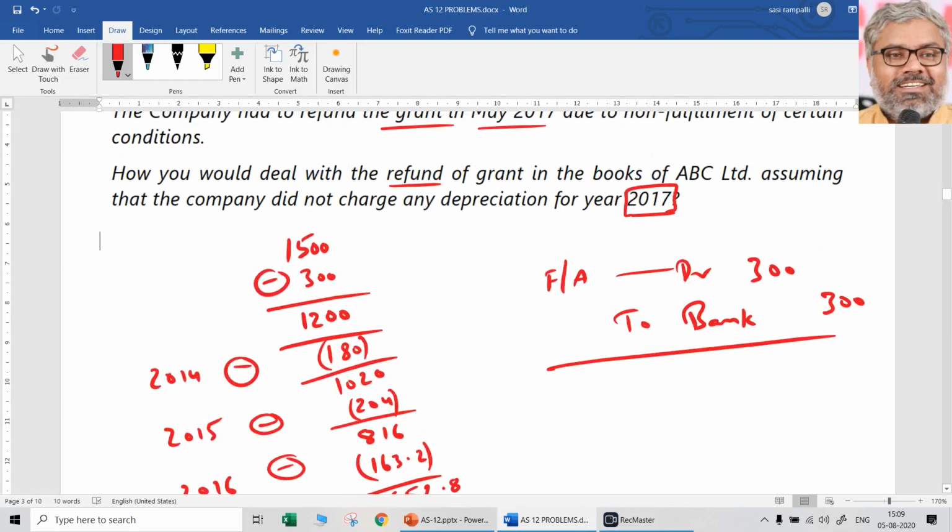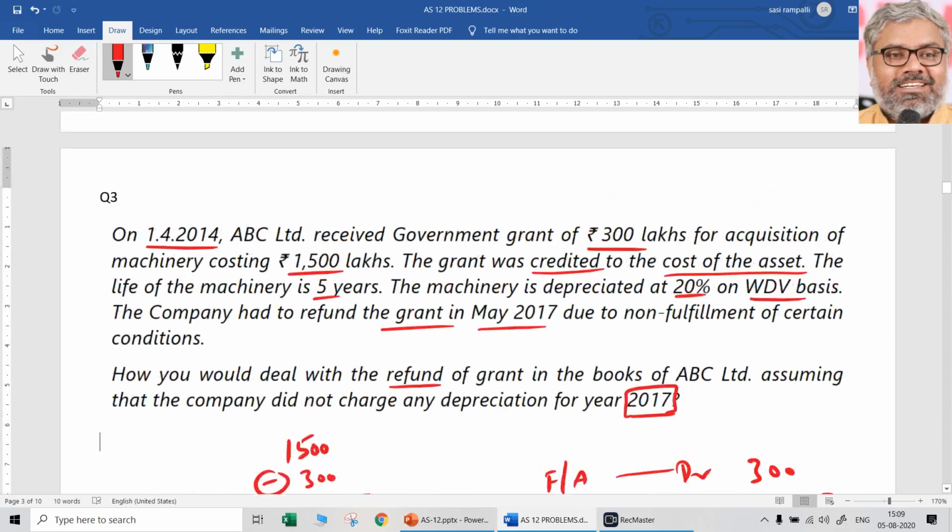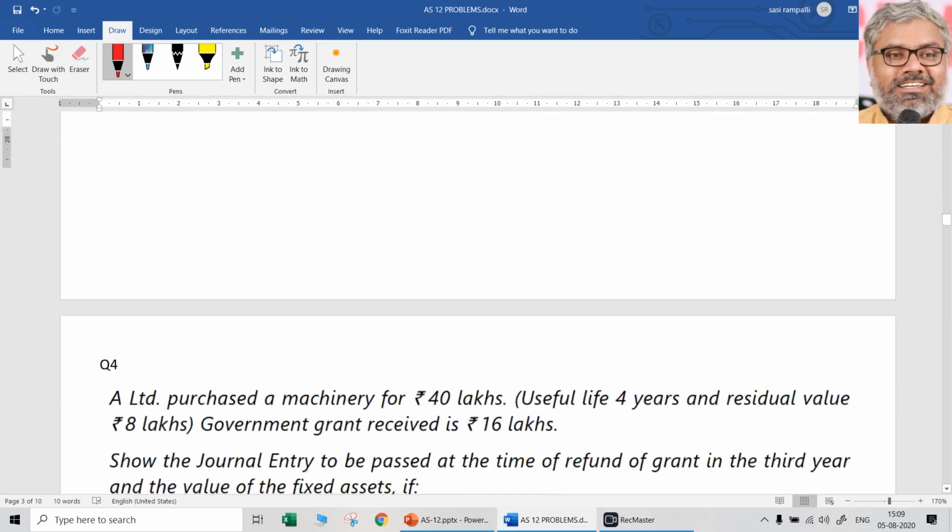But what is the refund of government grant? Simply fixed asset account at R2, bank account 300 lakhs, which is originally received earlier, now being refunded. That's all. That is question number 3.